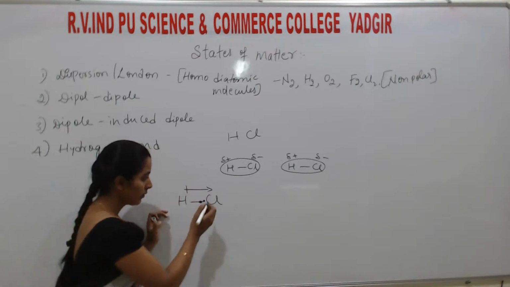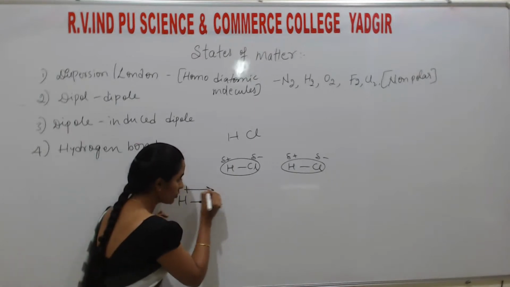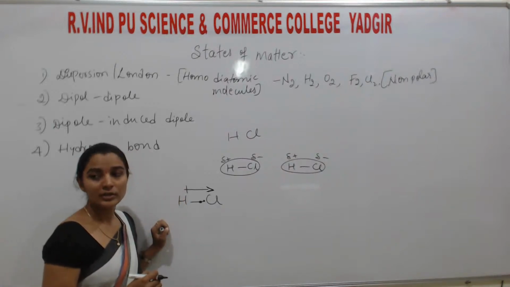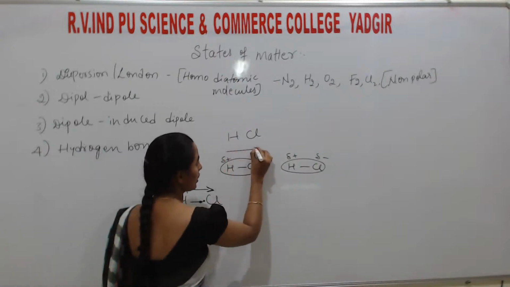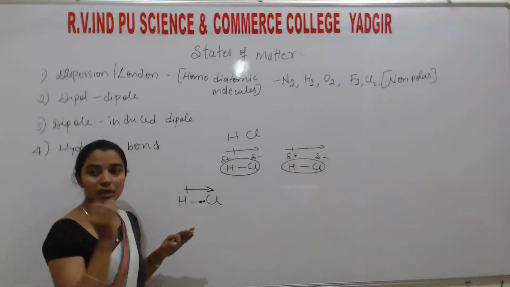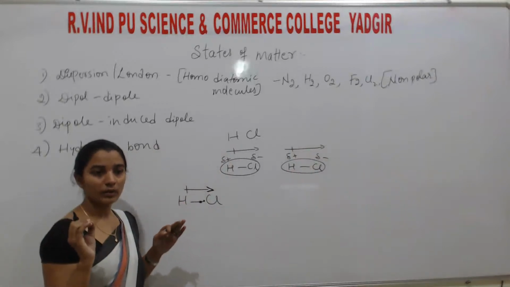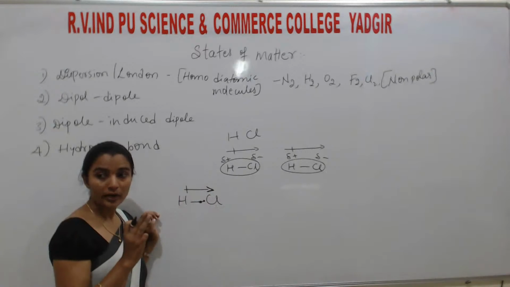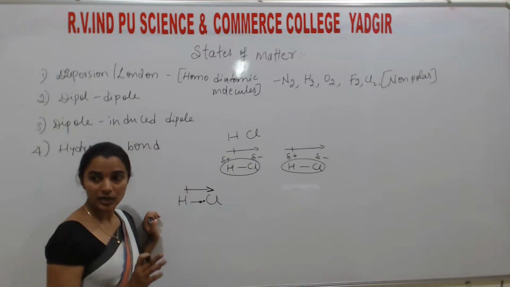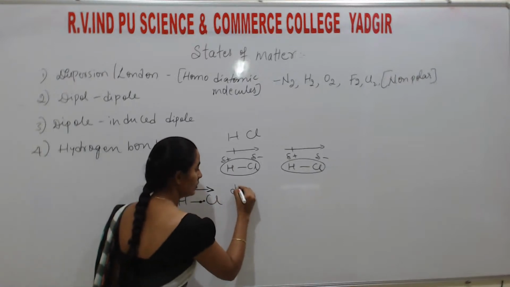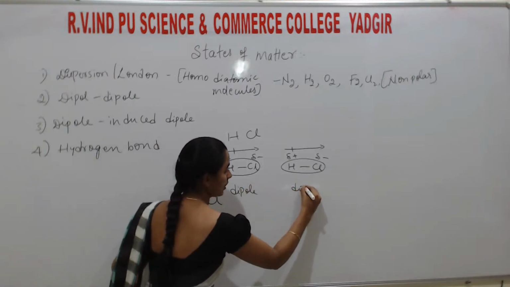Dipole tells about what? This end tells about the negative charge, where the electron density is more. This one tells about where the electron density is less. So students, here both are in this direction. Correct? So both the molecules have the dipole moment. Because it has plus and minus, both the polarizing powers are there. That's why it is called dipole, both plus and minus. Dipole means different charges, plus and minus. So this one is a dipole, this one is also a dipole.